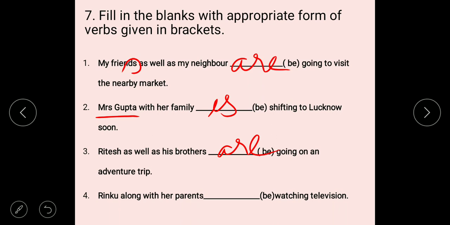Rinku along with her parents is watching television. Okay students, complete your book. Thank you.